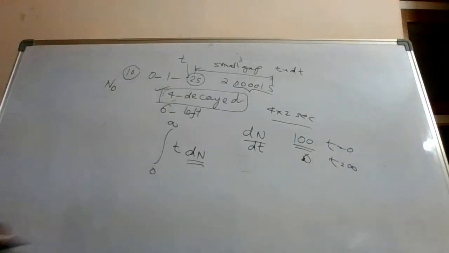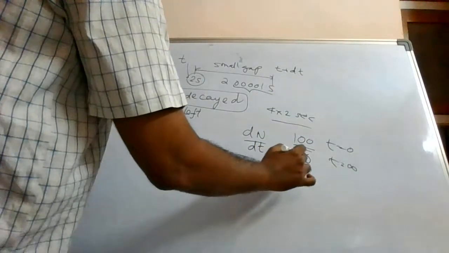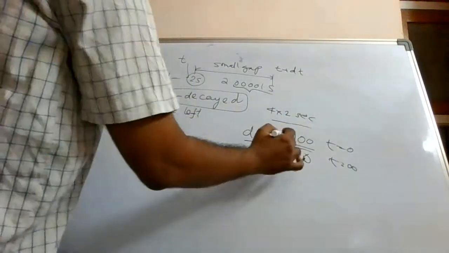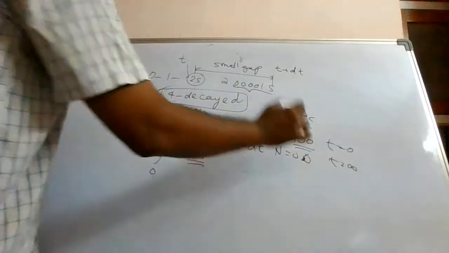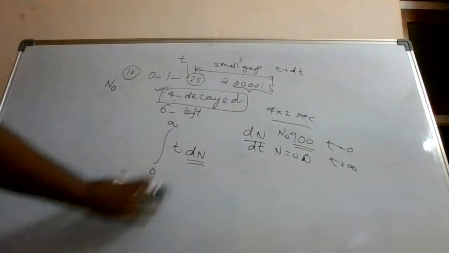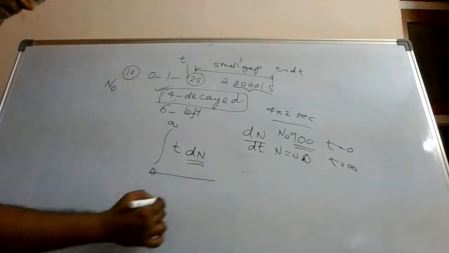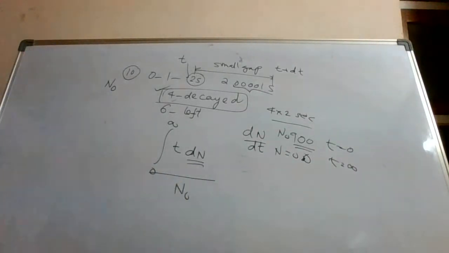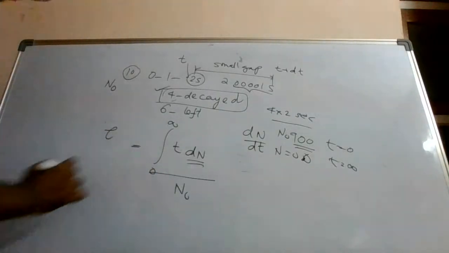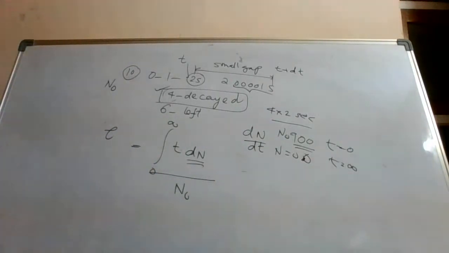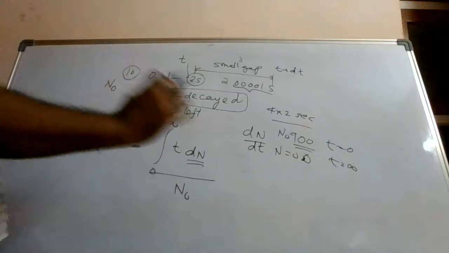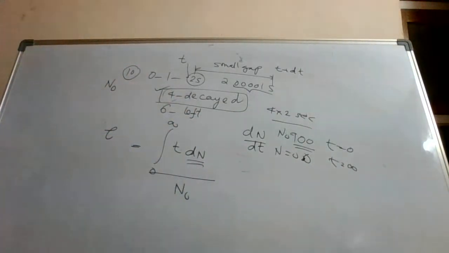So at t equal to infinity, N is equal to 0. At t equal to 0, this will be your N0 value. So if you integrate all this, will you not get the total lifespan of all the nuclei? Now if you divide by the number of nuclei present at the beginning, this is what is your average time, average lifespan of all the nuclei. What is this term?